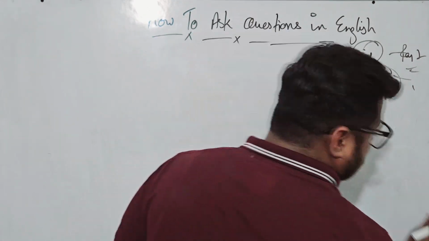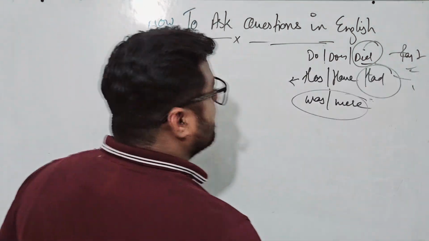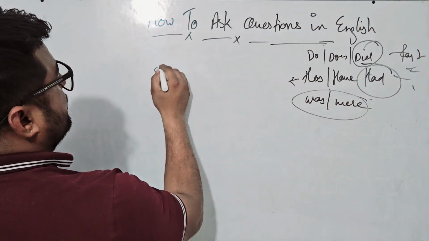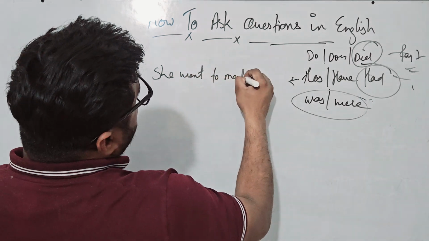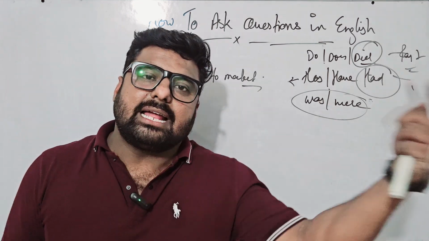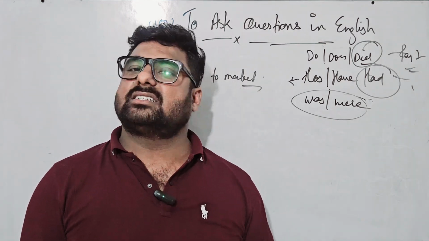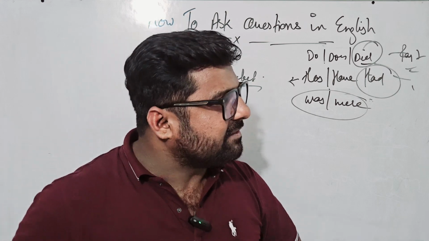So, this is of past, this is of present, okay? The circled ones are of past. So, she went to market. Sometimes we say this sentence, considering it a what? An interrogative case. No, it is not interrogative, it is a statement. She went to market.